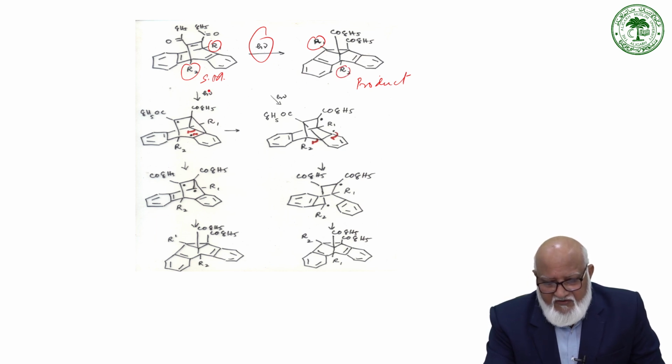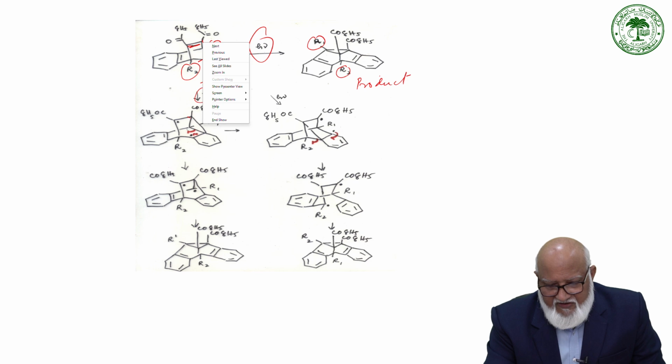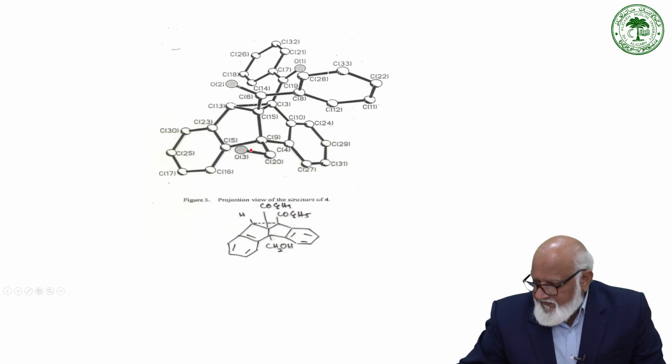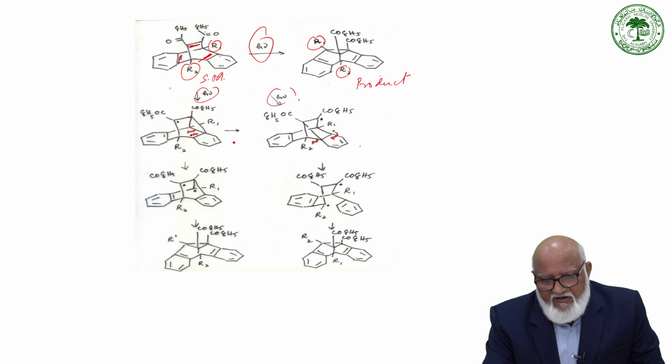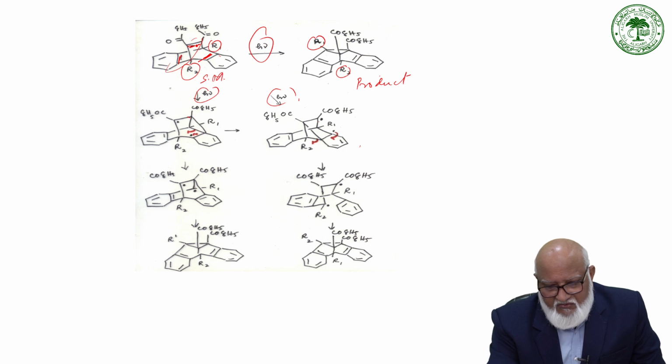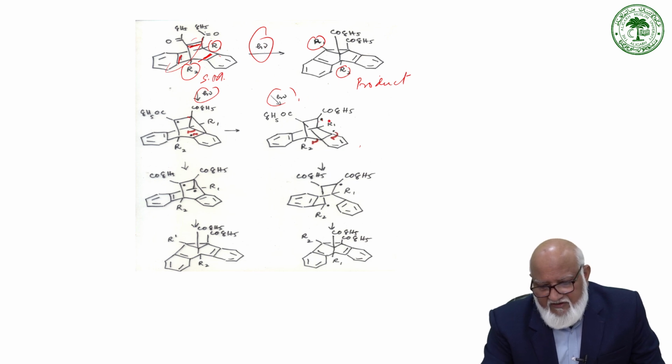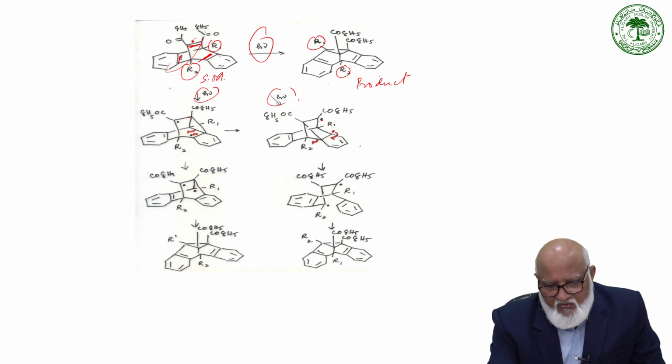So under photochemical condition, this double bond and this double bond can interact to give a diradical like this, or this double bond or this double bond can react. So there is a possibility of 2 intermediates because it reacts both ways. If these two double bonds are reacting, we get a diradical like this.